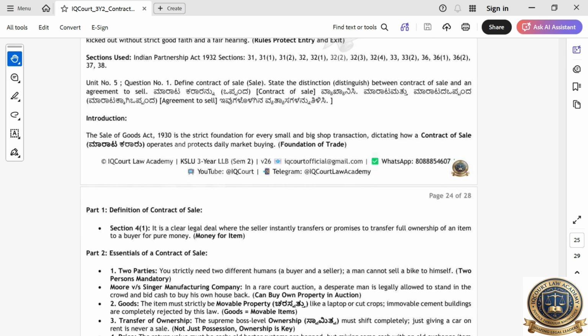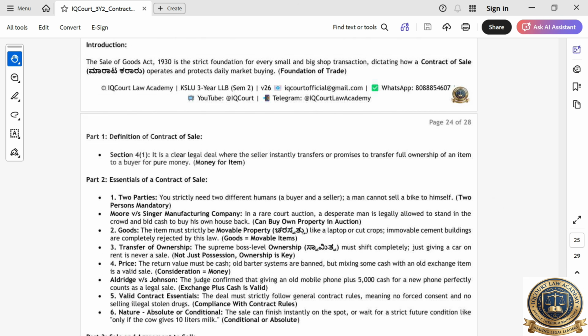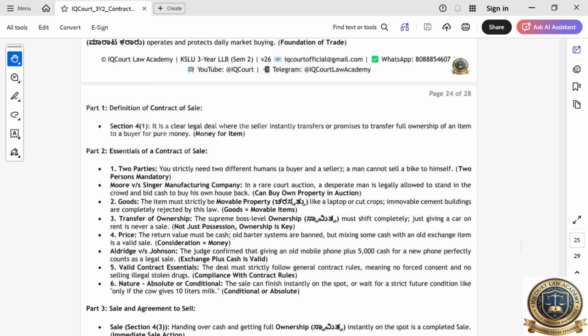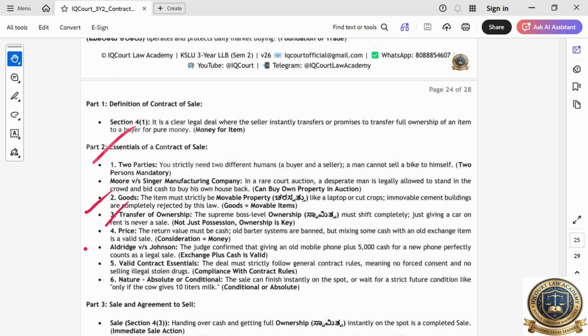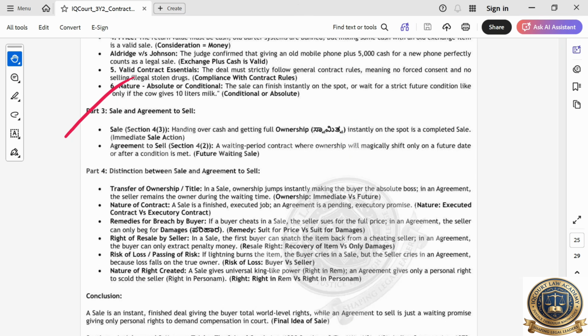Another one: they directly sell to someone without a waiting period. That is what we call the direct sale. Sale of goods. These are all movable items. It is the foundation for every small and big shop transaction. Contract. See, section number 4 and 1 is important. It's a clear legal deal where the seller transfers or promises to transfer full ownership of an item to a buyer for a price in money. It's a very important question. Two people should be there, goods should be there, transfer should be there, price should be there. These are all important.